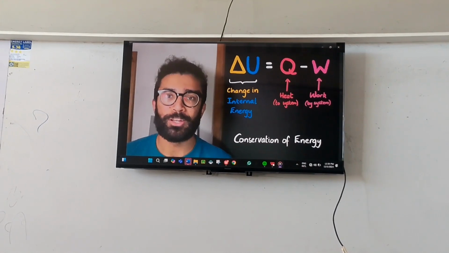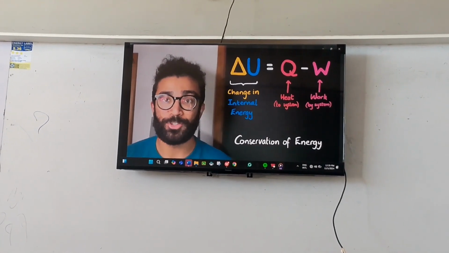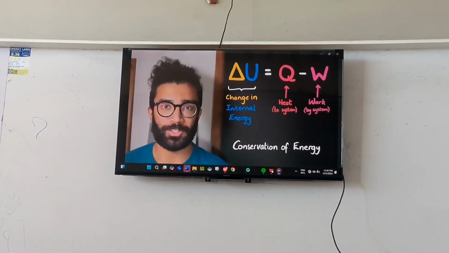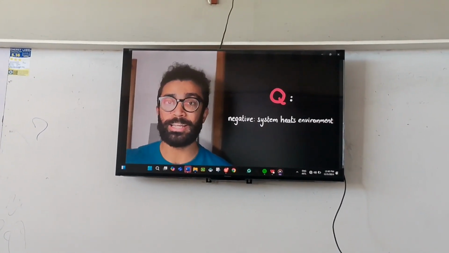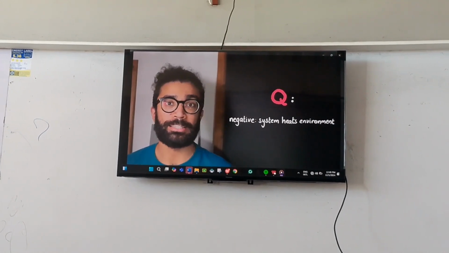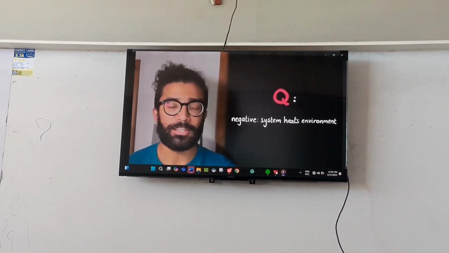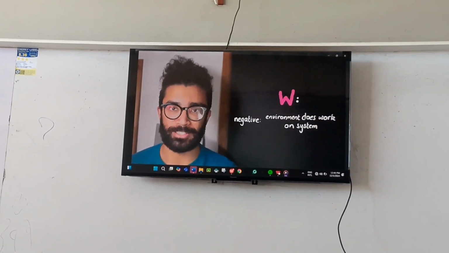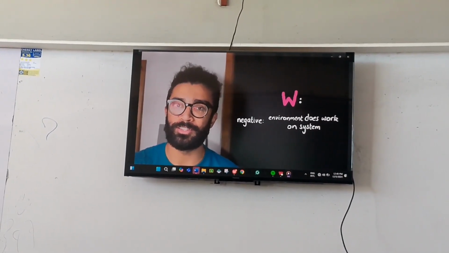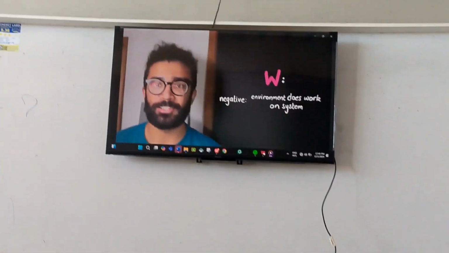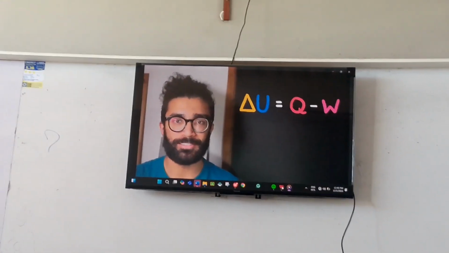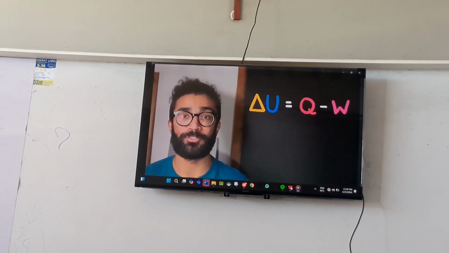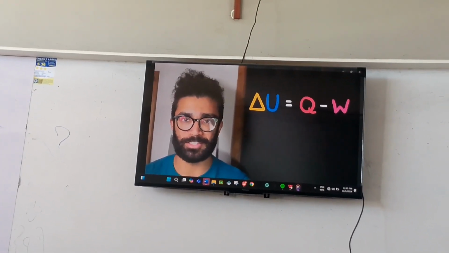And it's worth clarifying here that we're not saying that only heat can transfer energy to the system because it's positive and work can transfer energy away from the system. No, that's not the case at all, because the value of Q could be negative, for example, if the system is heating its surroundings. And equally, if the surroundings of our system do work on it, then W could be negative as well. Makes sense, right? We do work on the system, we transfer energy to it, and its internal energy increases. And so the point is that our system cannot just magically gain or lose energy. Some form of energy must be transferred to it or from it in order for the internal energy to change.